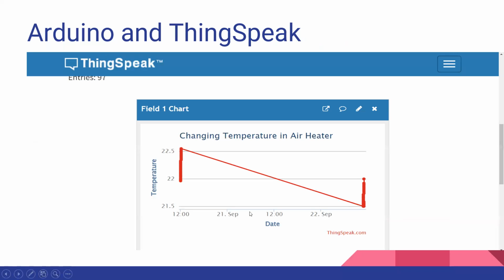So here we have data from two days, one from 20 September and one from 23 September, and on both days ThingSpeak stored the data very well. On both days, every time the temperature is increasing to the set point, ThingSpeak recorded the data.